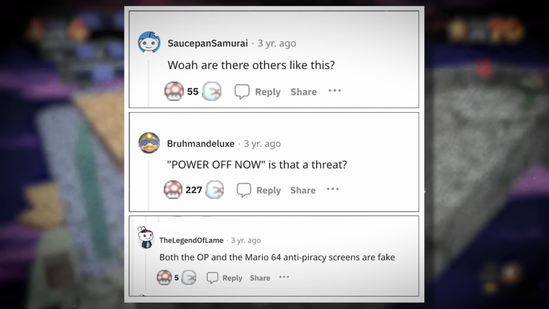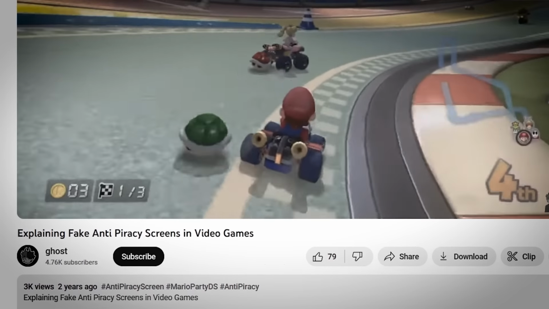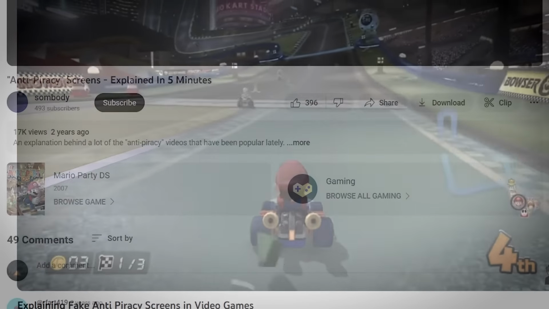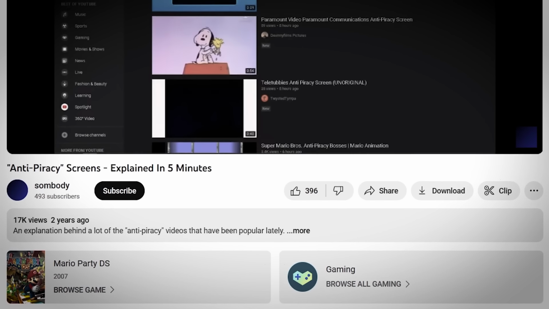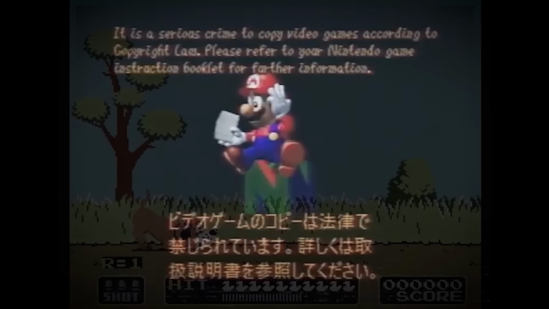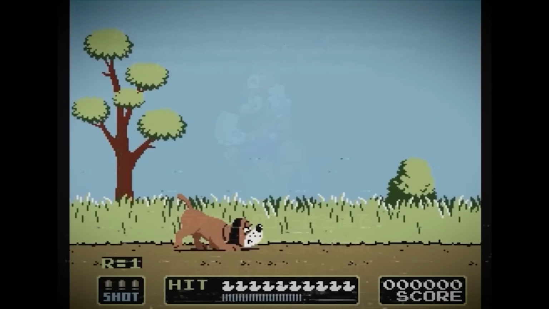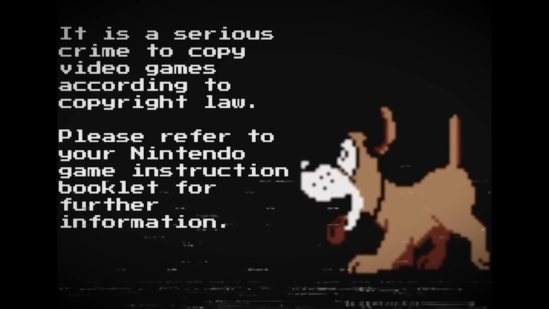In the first months of 2021, several debunking videos were uploaded to YouTube in which it was explained that the alleged anti-piracy screens were fabricated by the channels that posted them to scare the audience. Even though it was confirmed that the screens were fake, these two videos gave rise to a whole new genre in the online horror community, and for a while, fake anti-piracy screens reached a similar level of popularity to the previous decade's creepypastas. For several months, dozens of creators uploaded their own mock-ups of anti-piracy screens, ranging from obviously fake to slightly creepy to downright disturbing.